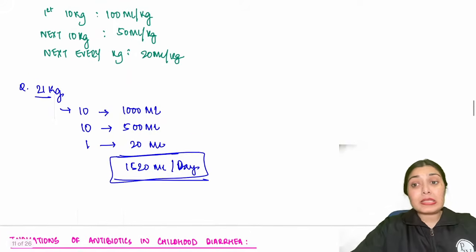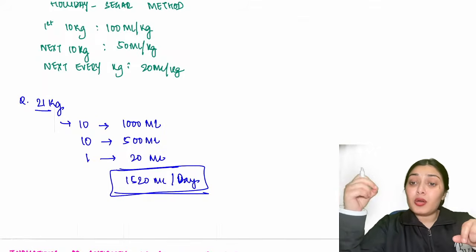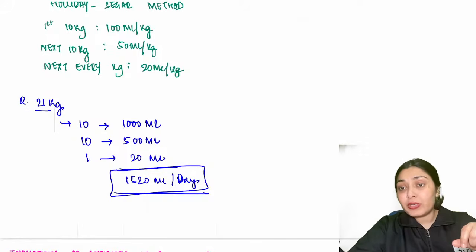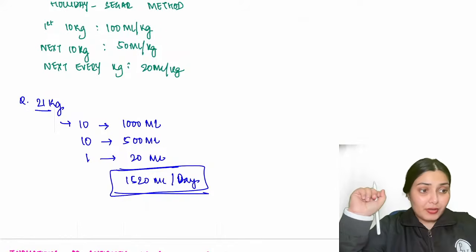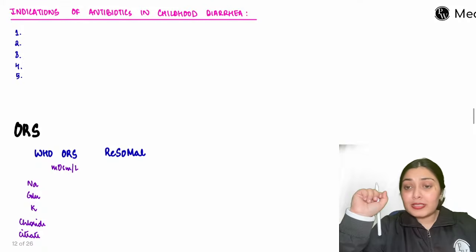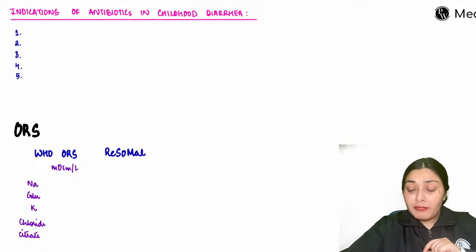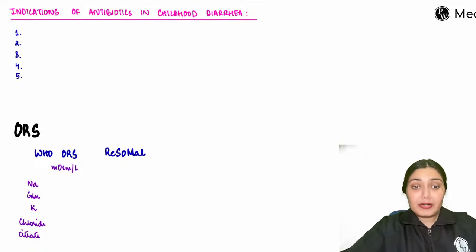Also in your vivas, in placards, you can get a scenario, and the examiner can ask you what type of plan you're going to give and what would be the amount of fluid that you need to give for this form of dehydration, right? So now let's move on to a few topics that I wanted to discuss in cases of dehydration and diarrhea management, because Viva favorite questions are there, right? Some things are very factual and you need to mug up.